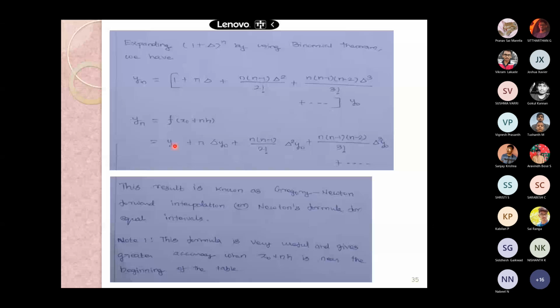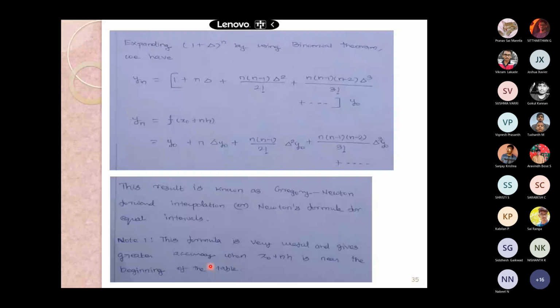This is the Gregory-Newton forward interpolation formula, and it is very useful and gives greater accuracy when x naught plus n into h is nearer to the beginning of the table.